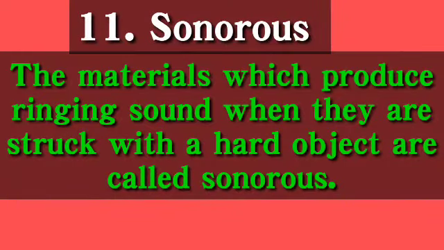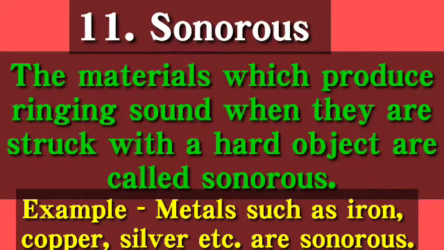Next is sonorous. The material which produces ringing sound when struck with a hard object is called sonorous. Example, metals such as iron, copper, silver, etc. are sonorous. That's why whatever bells, etc. are there, they are made up of metals because they produce ringing sound, and this property is called sonority.